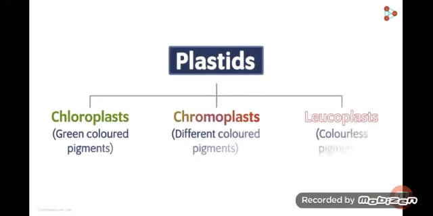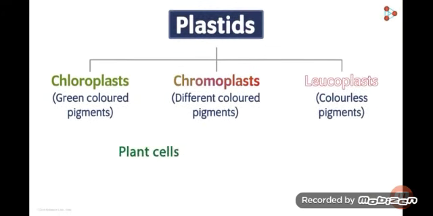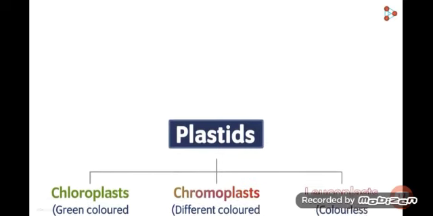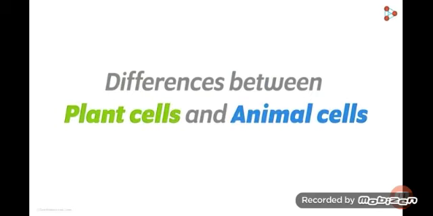So this was all about the different kinds of plastids. Plastids are organelles which are present only in plants and are not part of animals. So this is one of the differences between animal and plant cells.